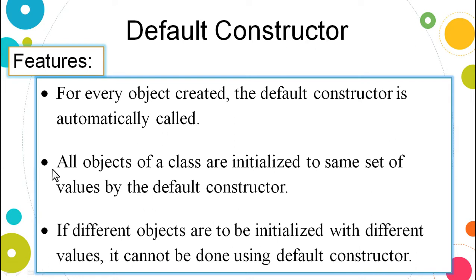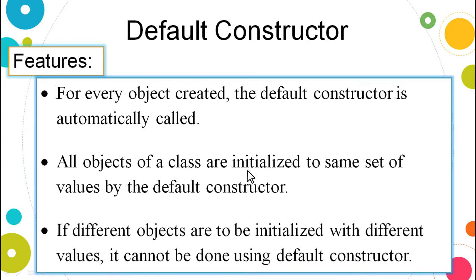The next feature is, if I have 5 objects created and there exists a default constructor, the default constructor will initialize the values with some defaults. Those default values will exist for every object that has been created.